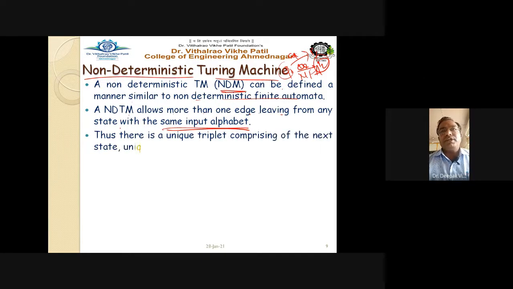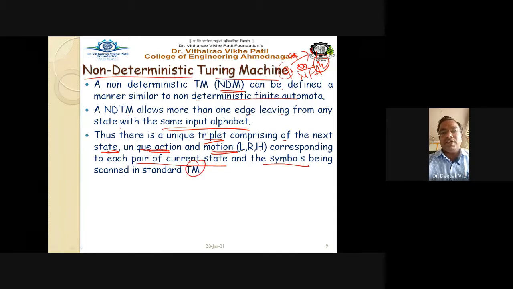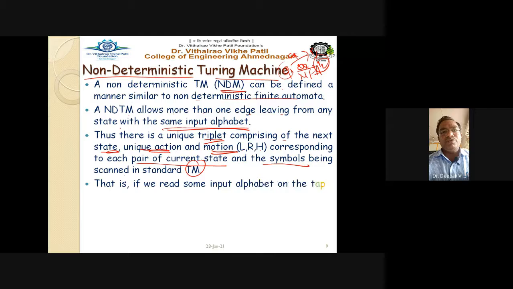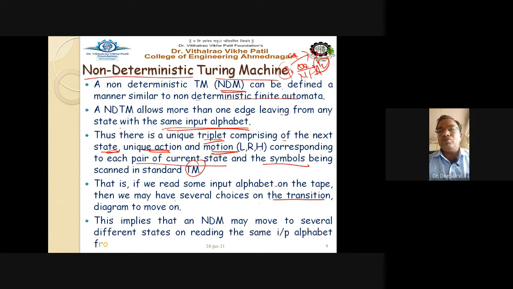Thus, there is a unique triplet comprising the next state, unique action, and motion, that is left, right, or halt, corresponding to each pair of the current state and the symbol being scanned in the standard Turing machine. That is, if we read some input alphabet on the tape, then we may have several choices on the transition diagram to move on. This implies that an NDTM may move to several different states on reading the same input alphabet from the same state.